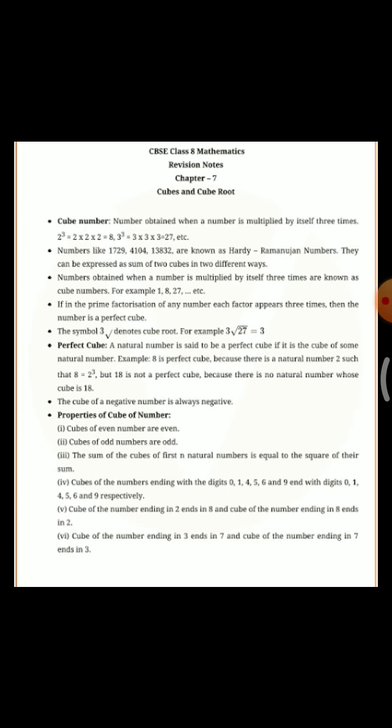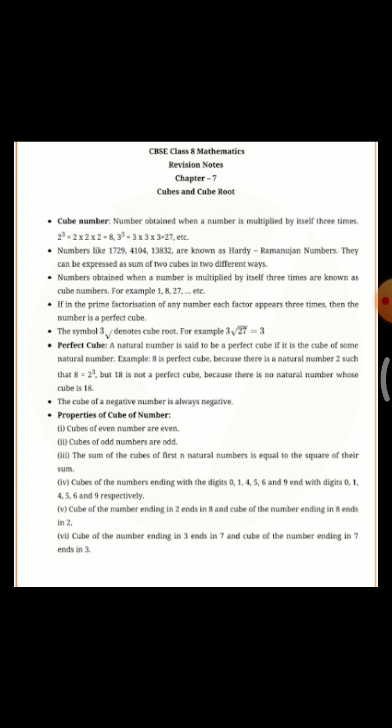For example, 1, 8, 27, etc. Fourth point is if in the prime factorization of any number each factor appears 3 times, then the number is a perfect cube. So fifth point is the symbol with 3 at the power denotes a cube root. For example, you see here.